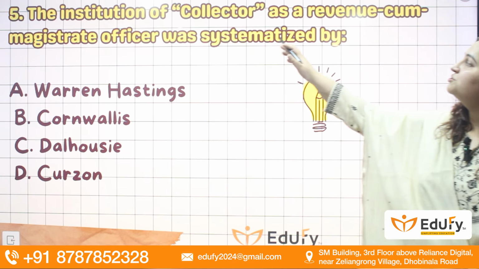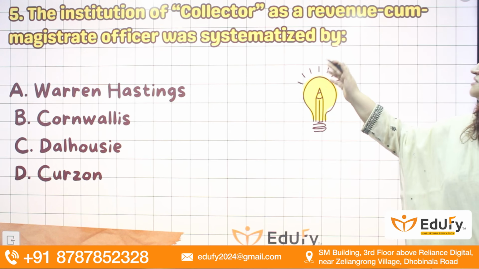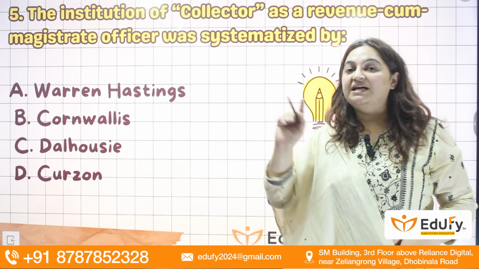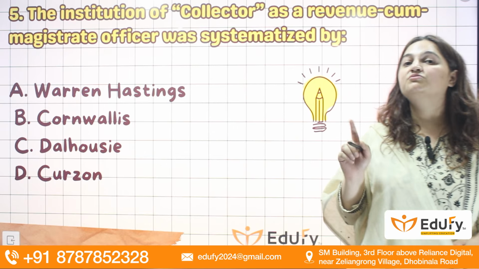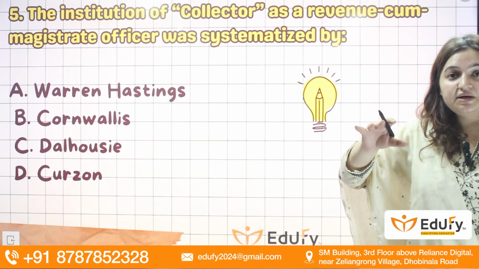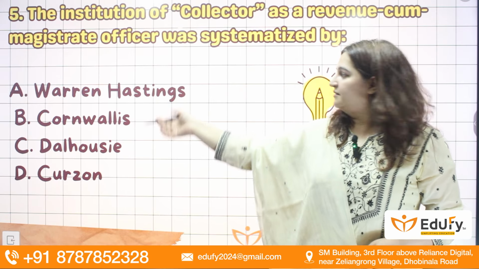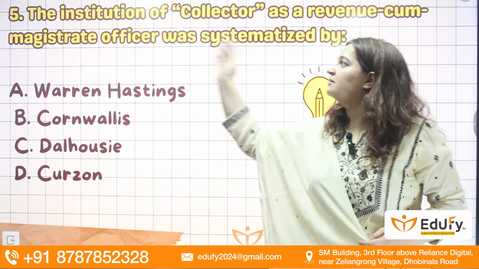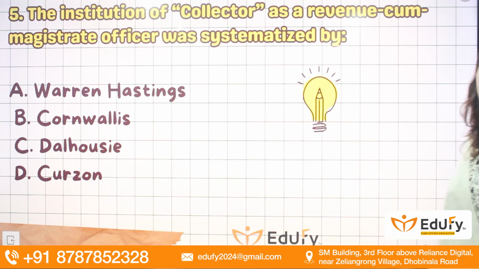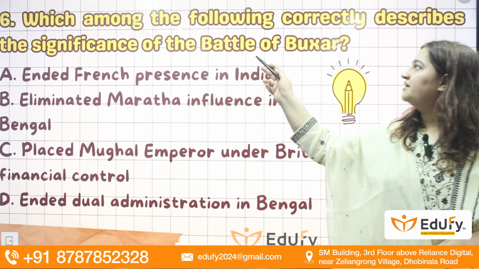Coming to the next question, the institution of collector as a revenue cum magistrate officer was systemized by Warren Hastings, Cornwallis, Lord Dalhousie, or Lord Curzon. Here the answer is, as we have discussed in the previous question, what reforms Cornwallis has taken. So the answer here is Lord Cornwallis. This post which you see in present day, after giving UPSC IAS, then you become an IAS officer. This post of collector, that is actually revenue collector cum magistrate officer, was introduced by Lord Cornwallis.